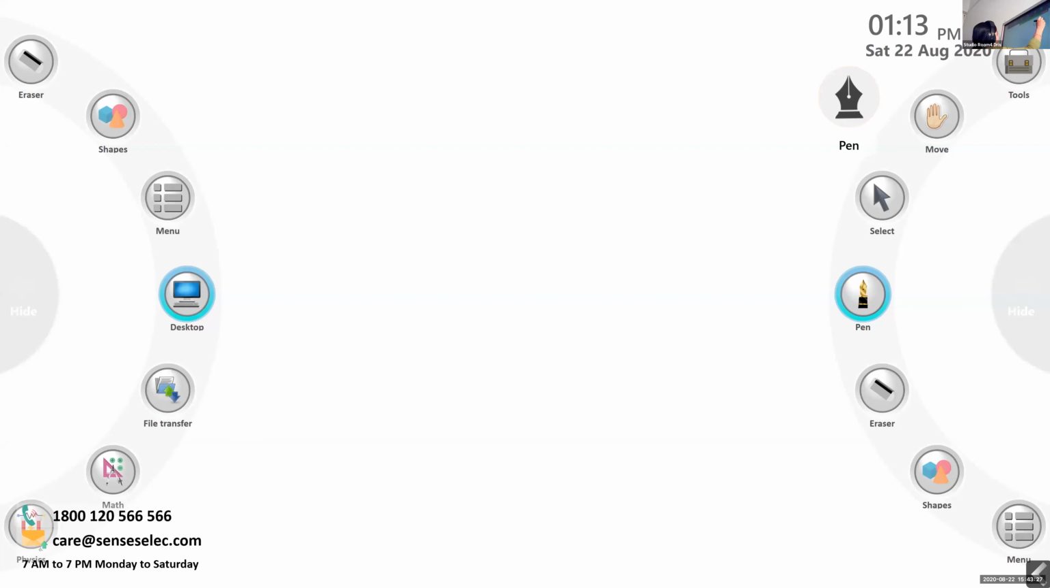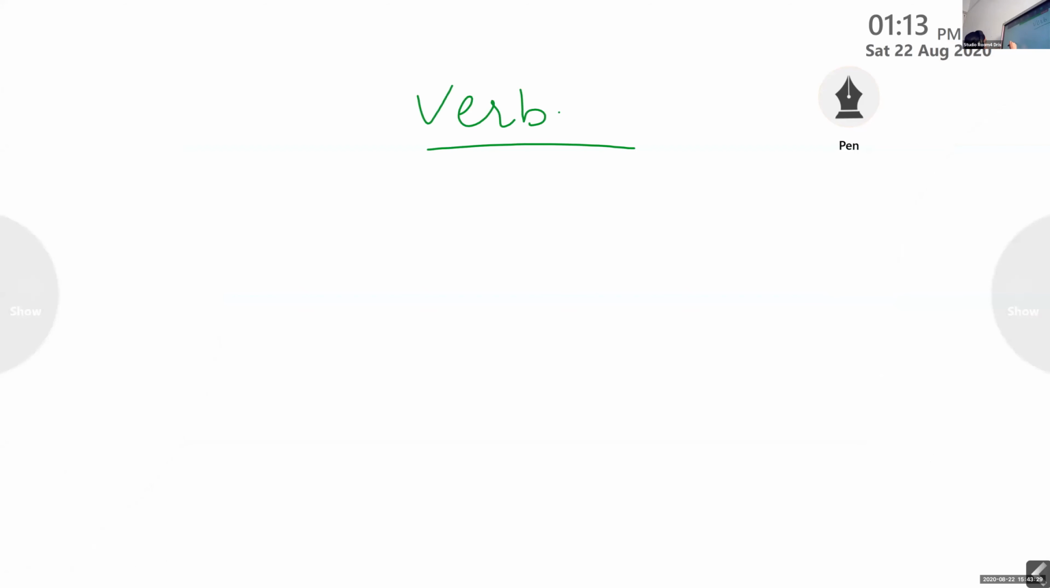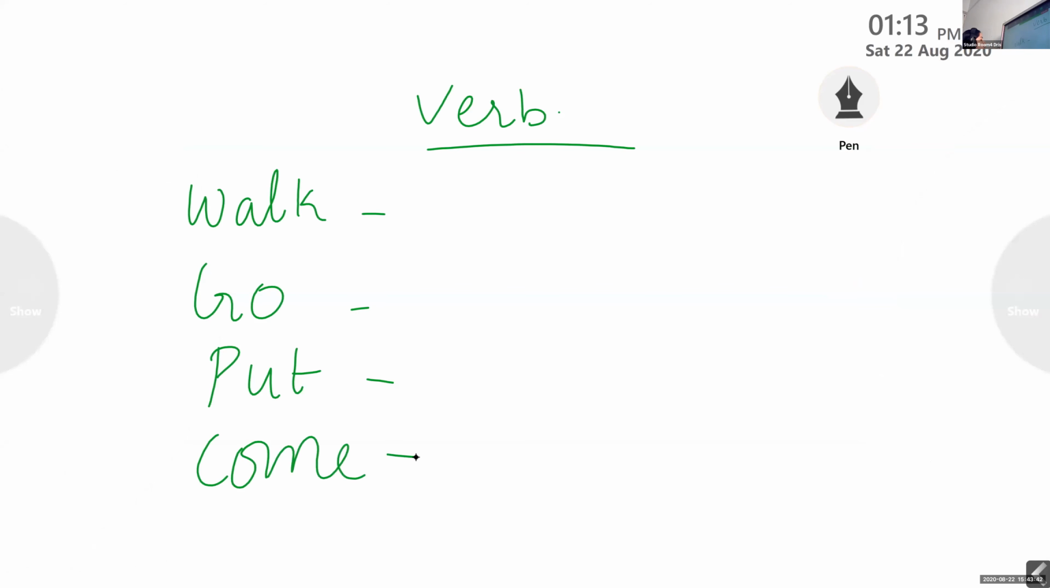Children, you have a verb. We are going to talk about regular and irregular verbs. I'm going to write a few words on the board: walk, go, put, come. These are the four words I'm writing on the board. We are going to talk about regular and irregular verbs. Okay, so look here.